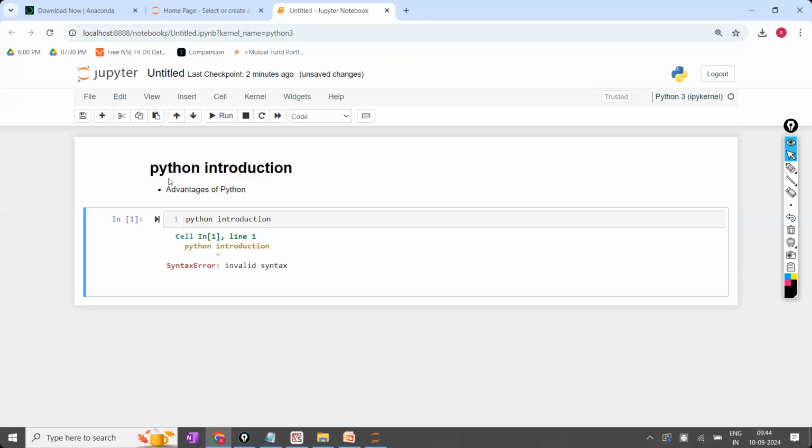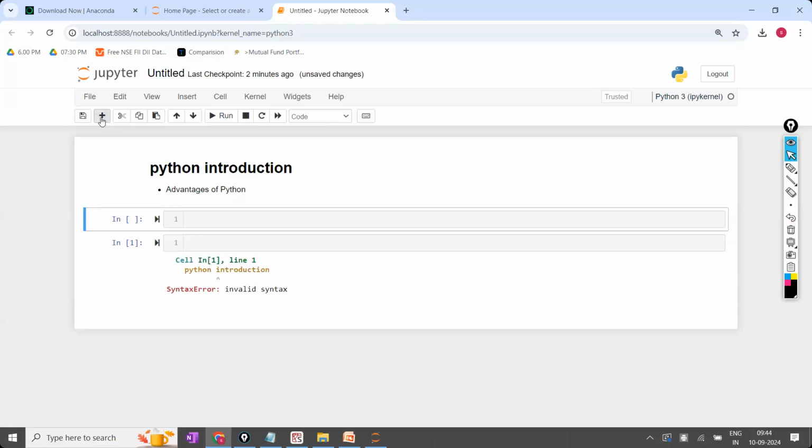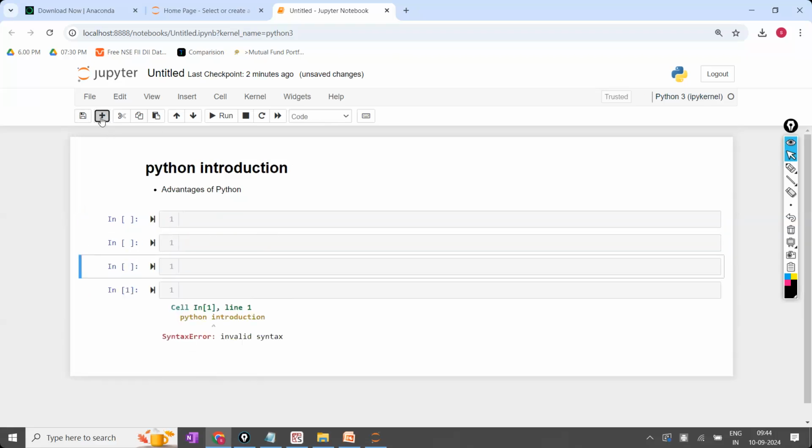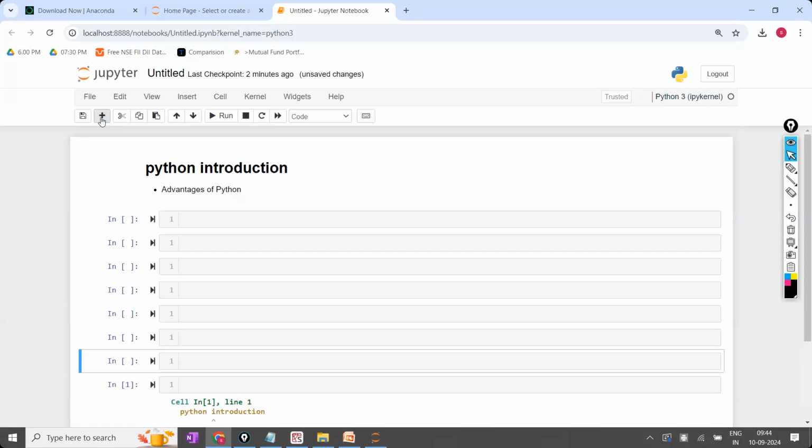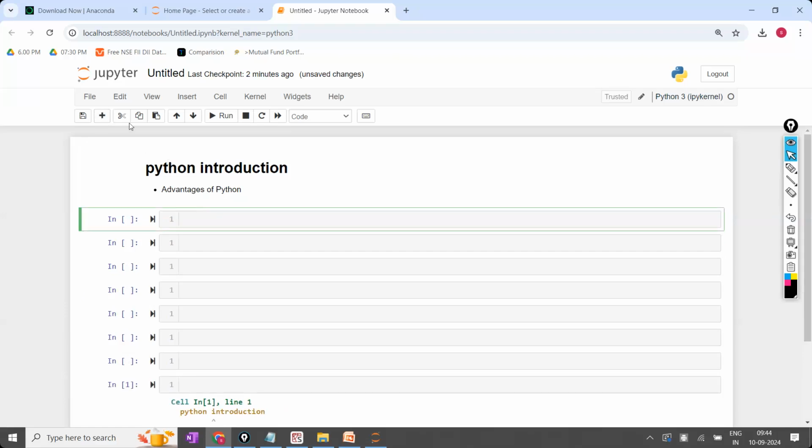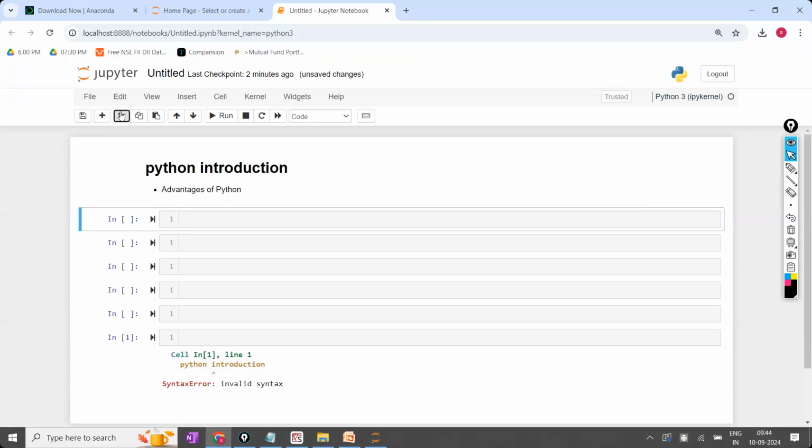So like this, we can write the notes, we can write the code and everything. For example, I want to add one more cell. Here there is a plus option. If you click on the plus, it will add one more cell. Like that, you can add multiple cells. If you don't want any cell, you select that one and click on this one. It will be deleted. So if you want to add a cell, you can add.